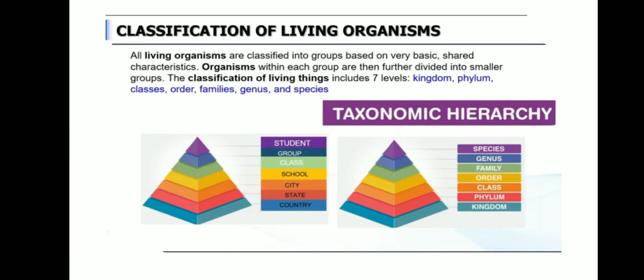What are the 7 levels of classification? Kingdom, phylum, class, order, family, genus and species. These are the 7 levels of the classification. So often they ask this question for 2 marks. What are the 7 levels? You cannot change the order either. It should be written in the right order. First comes kingdom, then phylum, class, order, family, genus and species.